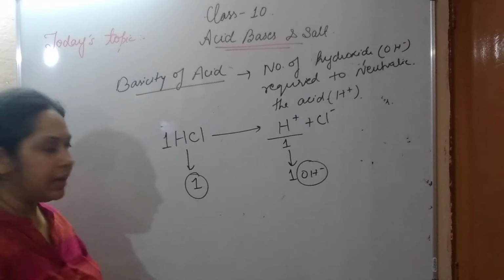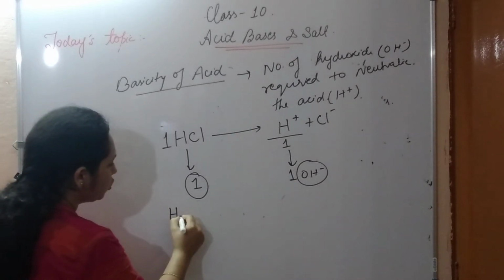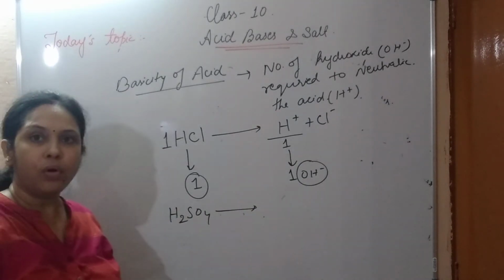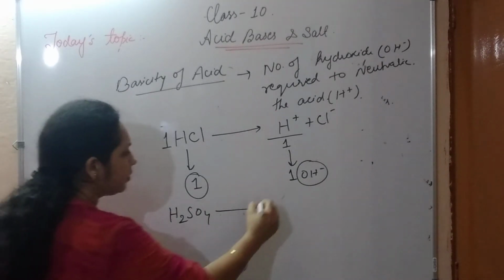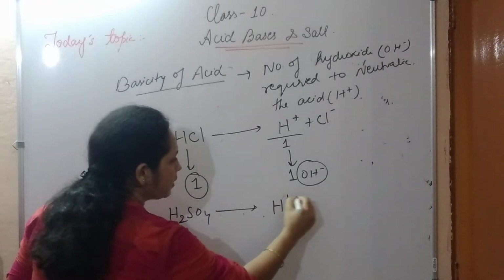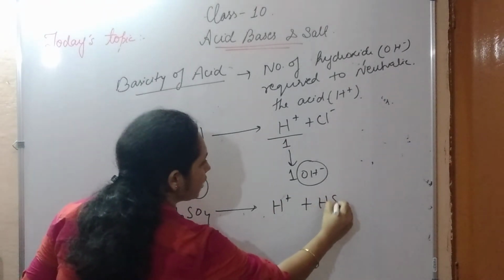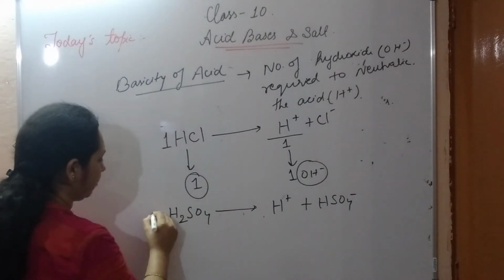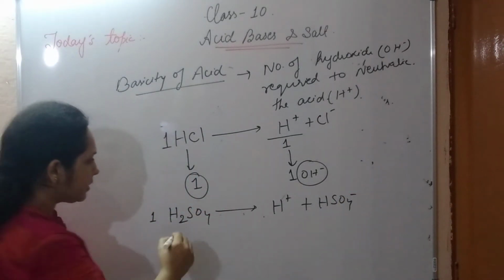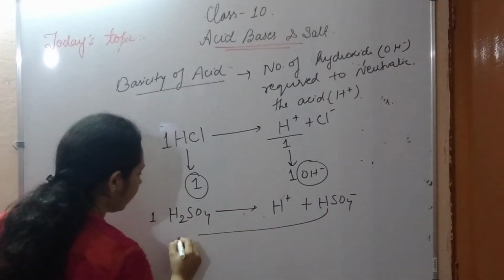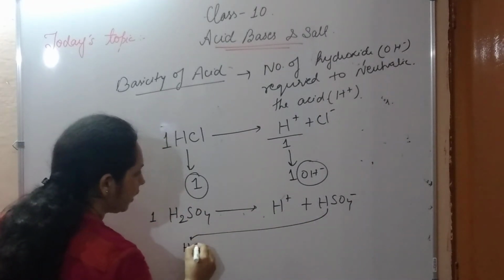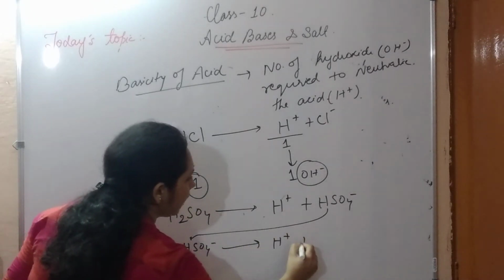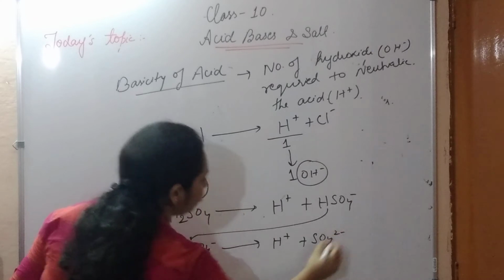Now let's take the next example, H2SO4. When H2SO4 dissolves in water, what happens? It produces H plus and HSO4 minus in the first step. In the second step, HSO4 minus produces H plus and SO4 2 minus.